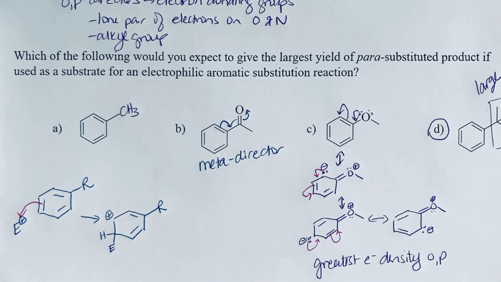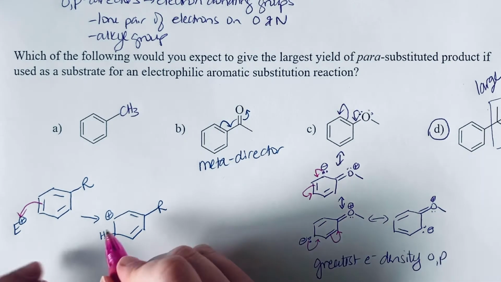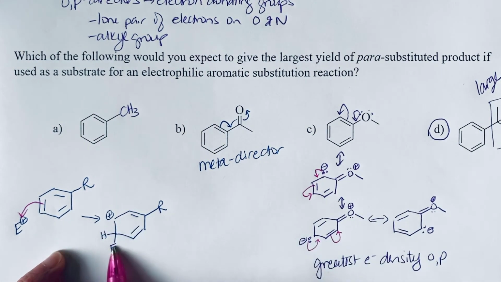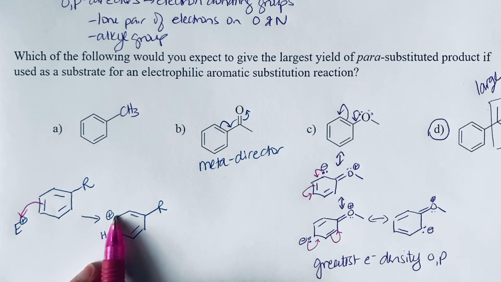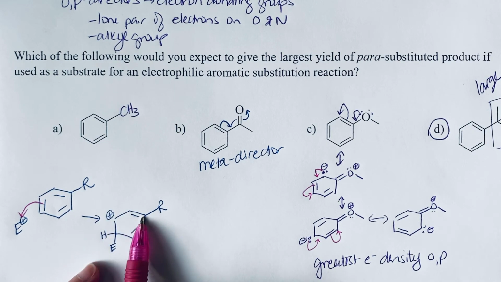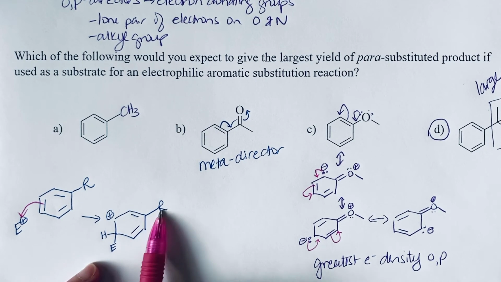And so we know that more substituted carbocations are more stabilized. And so what we see here with the resonance is when we've added the electrophile to this para position or to the ortho positions, that we're able to have a resonance structure that puts this cation right here where it can be stabilized by that R group.